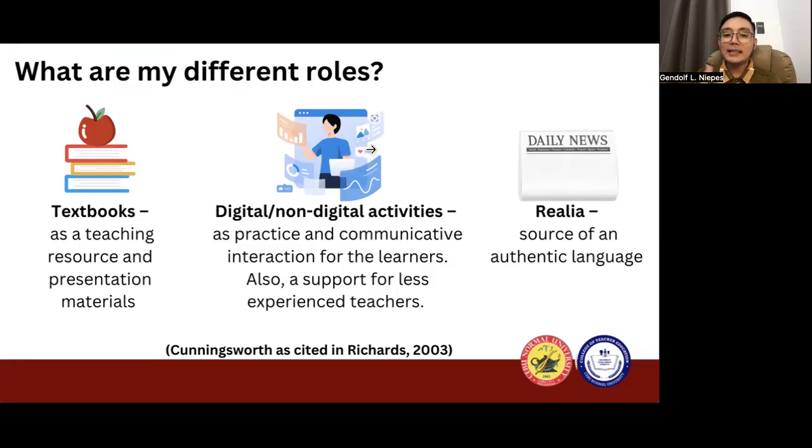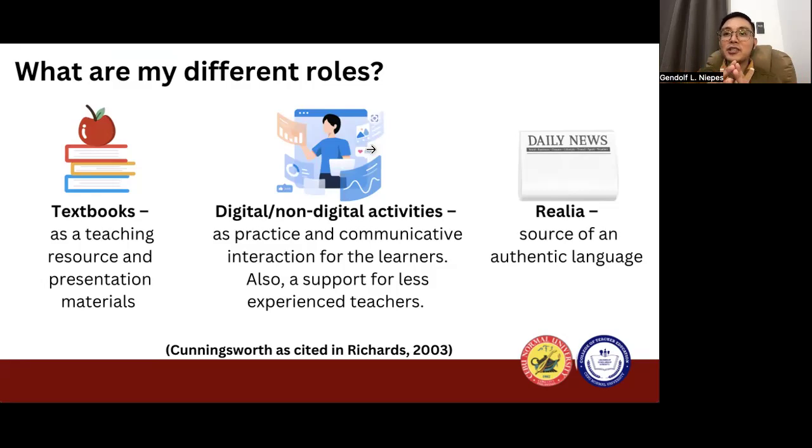On the other hand, digital and non-digital activities, the role of this kind of instructional material is, number one, to allow our learners to practice and give them an opportunity to enable communicative interaction.